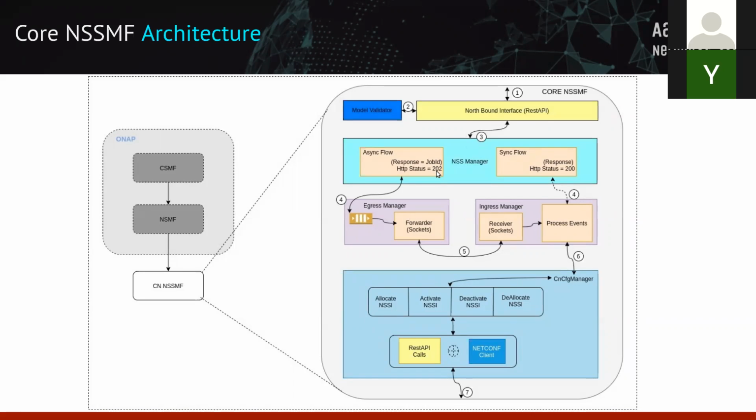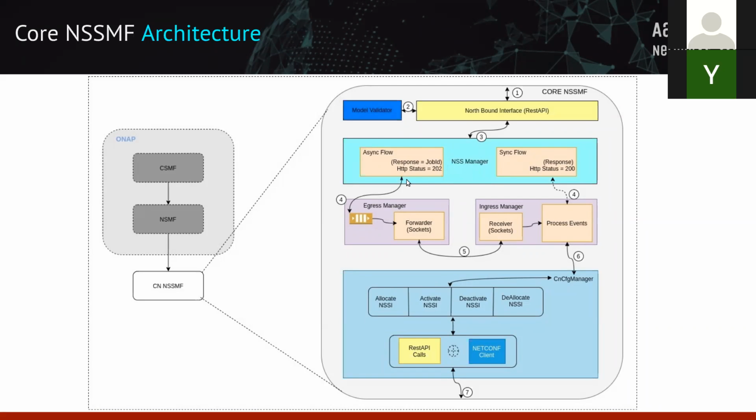And now what happens is, once you send back the response, the SO component can query the job ID to know what is the status of it. And based on that, it can do multiple queries and determine the state of the previous request which was honored. That will unblock the SO component to do other activities, maybe just another slice creation for another instance of it, right? So that can work well. That's the target, that's the idea behind the NSS manager.